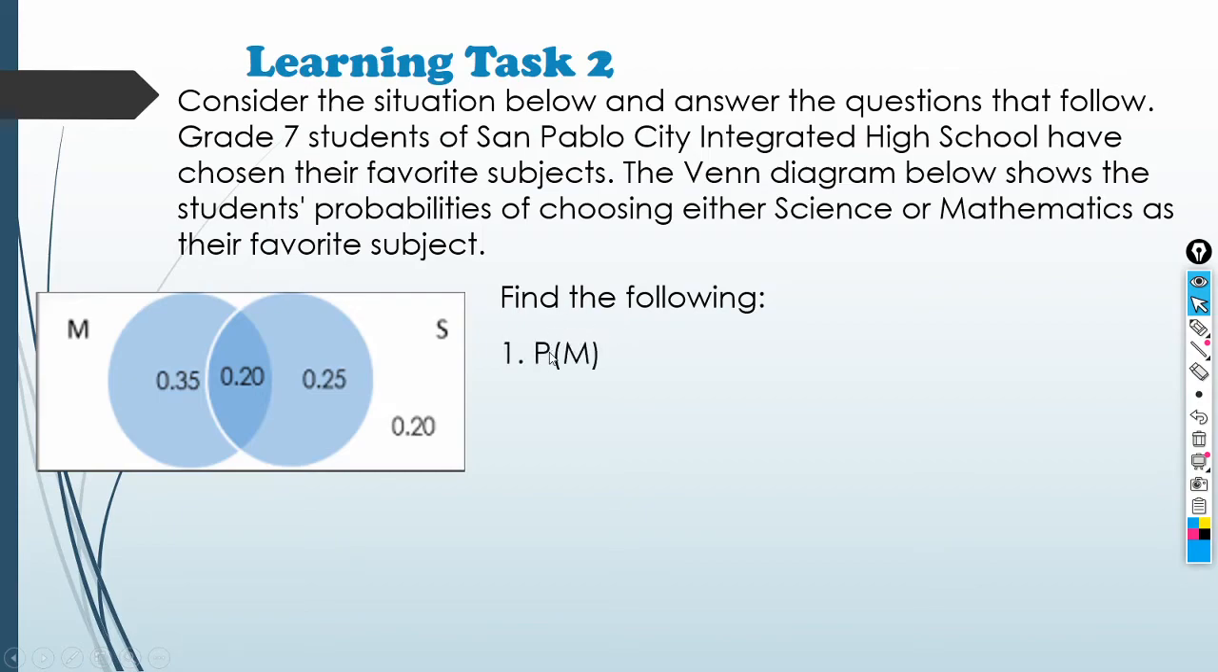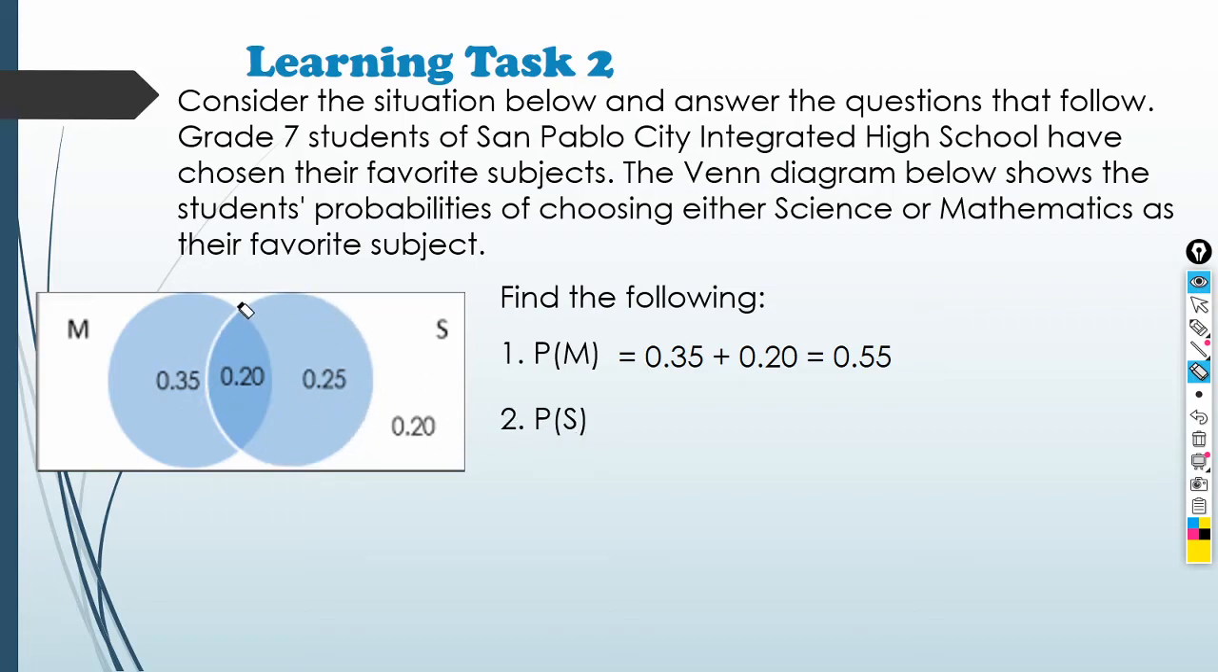So, first, find the probability of M. So, ilan ang may gusto sa math? Siyempre, mag-a-add tayo. So, ang may circle ng math ay ito. So, ang numbers na sumakop ay itong dalawa. So, we have 0.35 plus 0.20 is equal to 0.55. Okay, next, question number 2. Ano naman ang may gusto sa science? Ito naman.